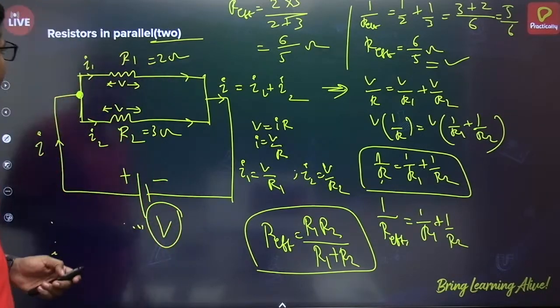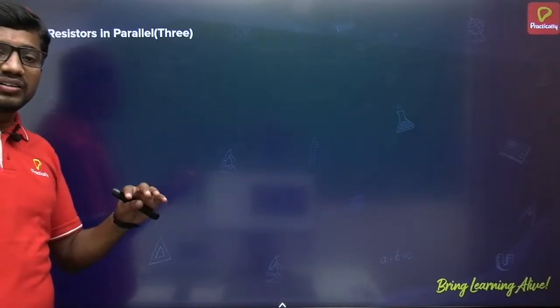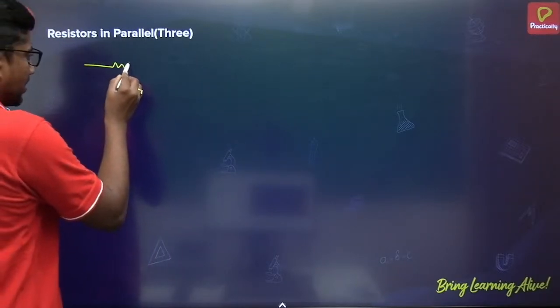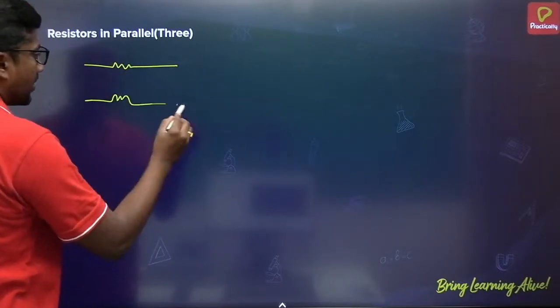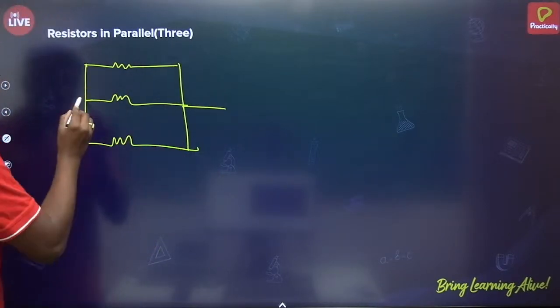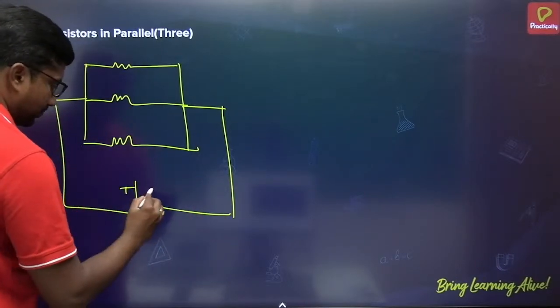Now let us see how we can solve when three resistors are in parallel. Consider three resistors having resistance R1, R2, R3 connected across a voltage source like this.